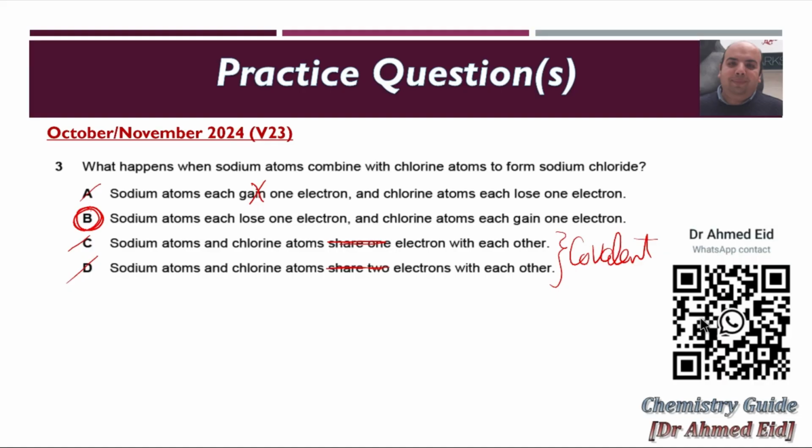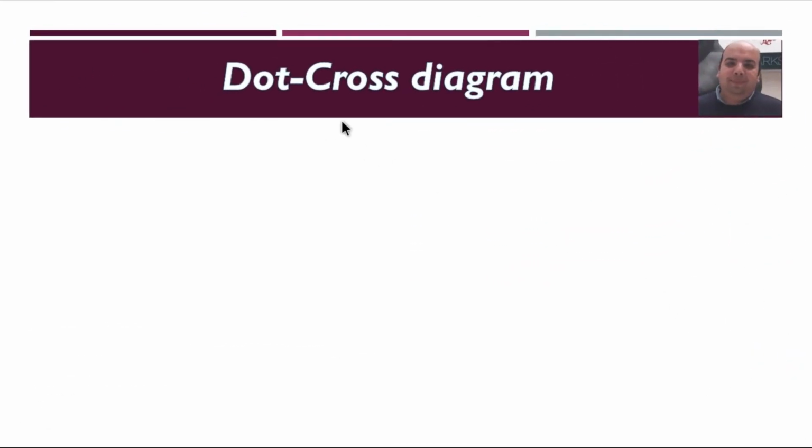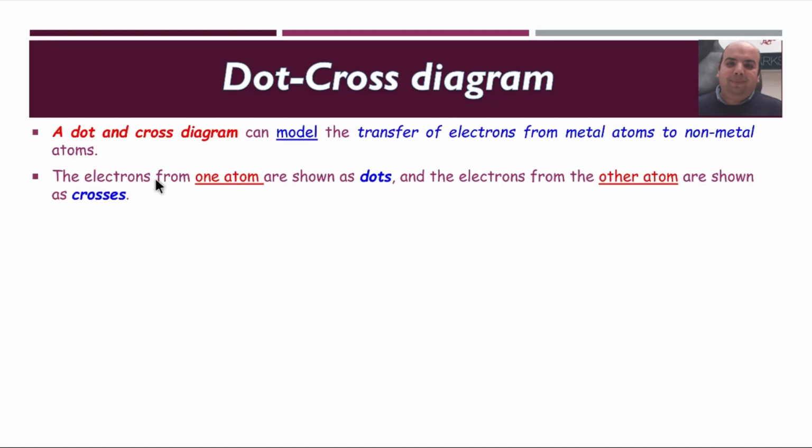Let's check our next part. Now, let's talk about the dot and cross diagram. A dot and cross diagram can model the transfer of electrons from metal atoms to non-metal atoms. Electrons from one atom are shown as dots, and the electrons from the other atom are shown as crosses. You can use dots for one and crosses for the other, and vice versa.